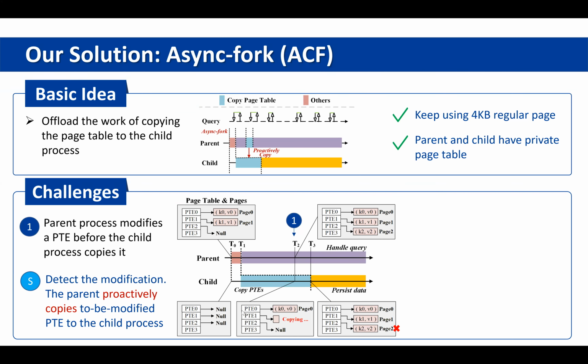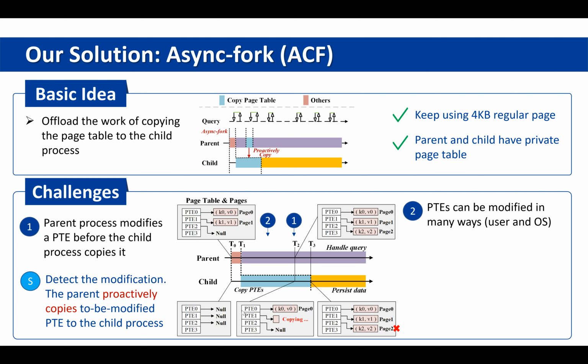To solve this problem, we detect all possible PTE modifications and let the parent process proactively copy the PTE before it is modified. However, detecting the PTE modification is not easy because PTEs can be modified in many ways by user and operating system.